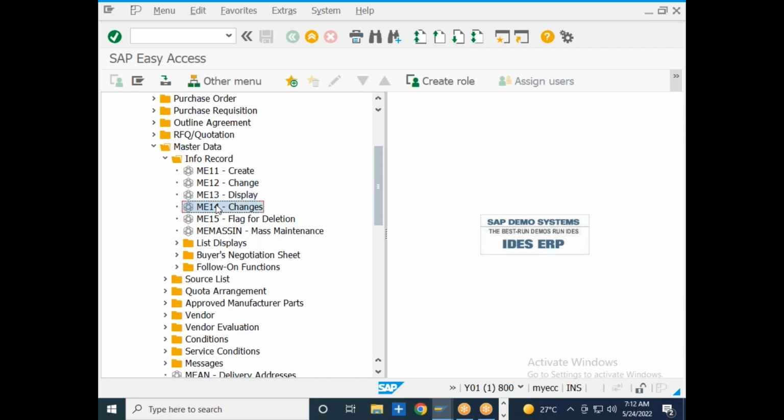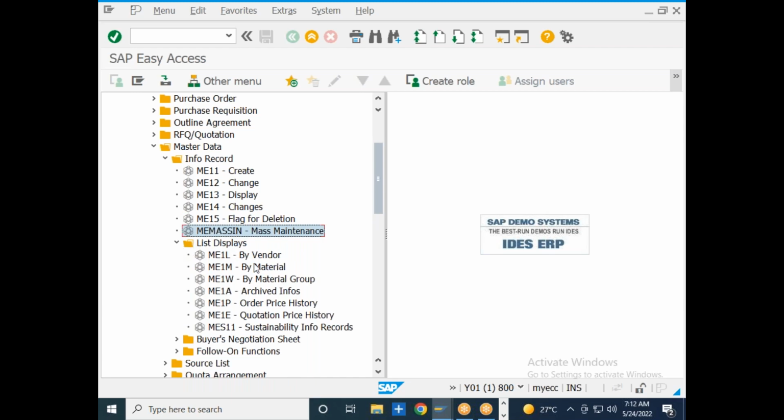ME14 is the change log. Change log is nothing but, I created the info record, I made some changes, then I wanted to see what is the old value and what is the new value. If I want to delete an info record, I will go to ME15. If I wanted to change the info records in mass, I will go to ME mass IN.